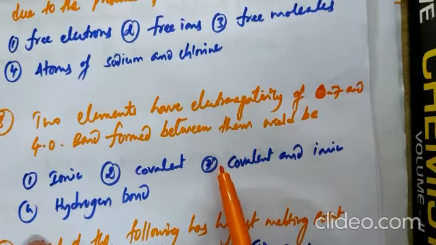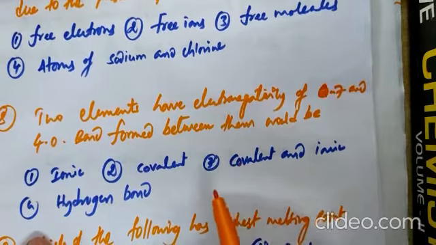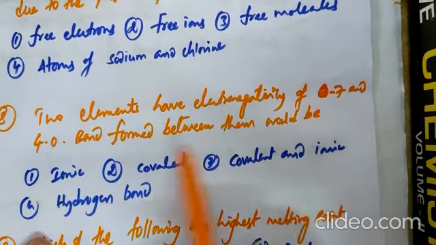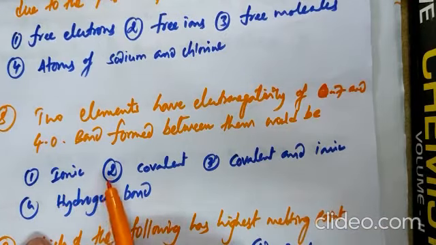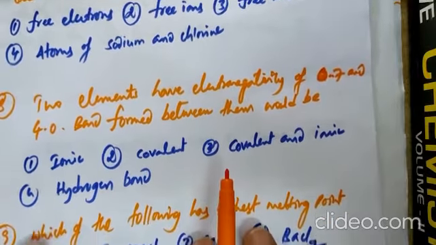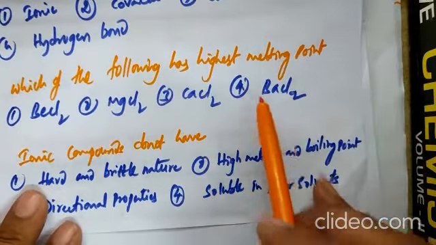Obviously, what type of bond is formed? Ionic bond is formed. Okay, one exceptional example, HF is, even though a covalent compound, the difference is 1.9. And keep in your mind, in total chemistry, the highest polar covalent compound is HF. But here, the difference is 0.7 and 4, difference is 3.3. The resultant bond is what? Ionic bond.